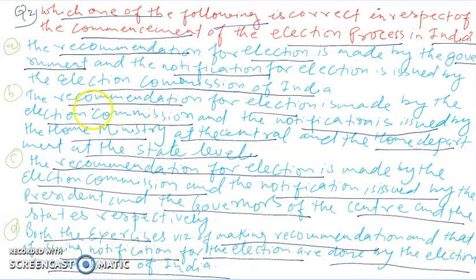The correct answer of this question is option A, that is the recommendation for the election is made by the government while the notification is issued by the Election Commission of India. Let's understand about this thing in great detail. In India there are two types of election. First, parliamentary election.